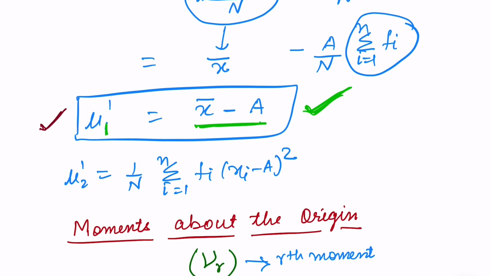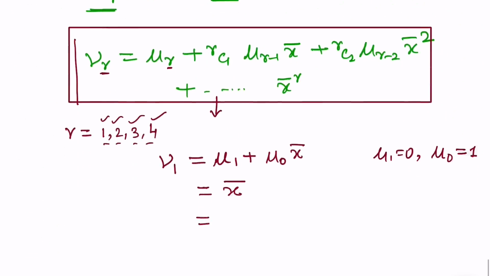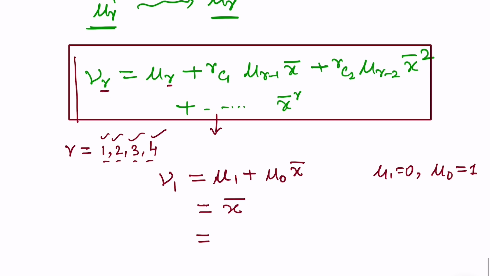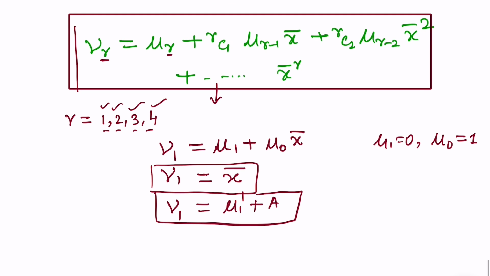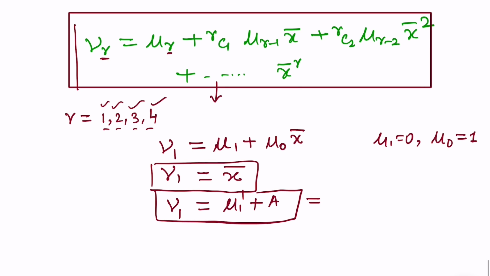So mu 1 dash is equal to x bar minus a, so we can always write x bar as mu 1 dash plus a. So let us write this in our relationship. So this is equal to mu 1 dash plus a. So first you got nu 1 is equal to x bar, which we had already derived. Second you got nu 1 is equal to mu 1 dash plus a. Okay, now I'll discuss this again. I'll come back to this again.